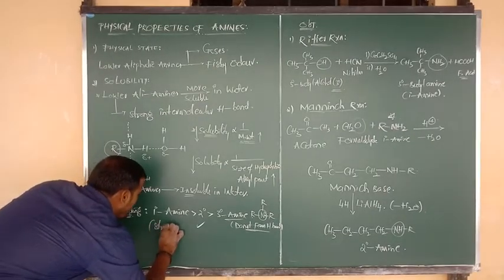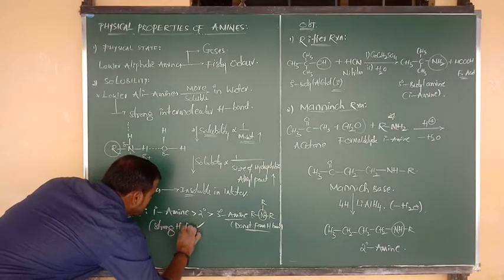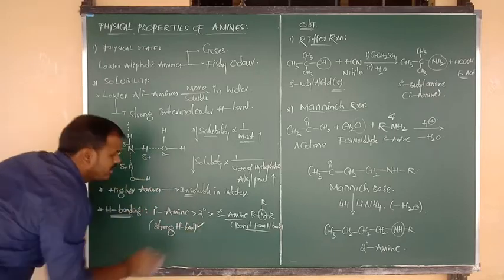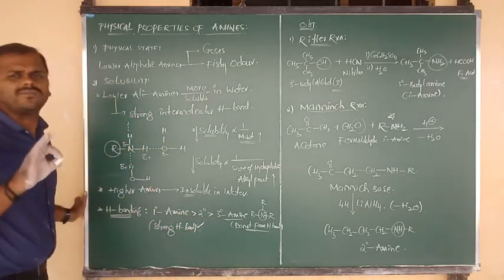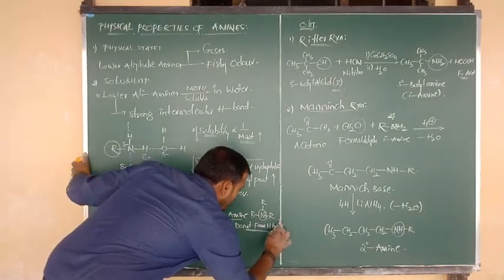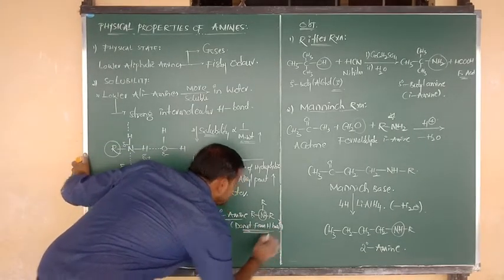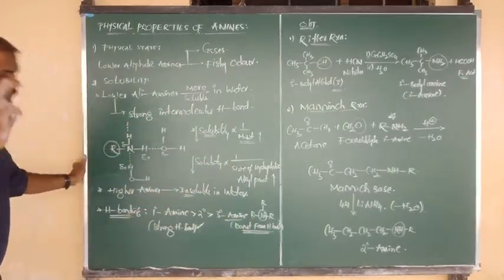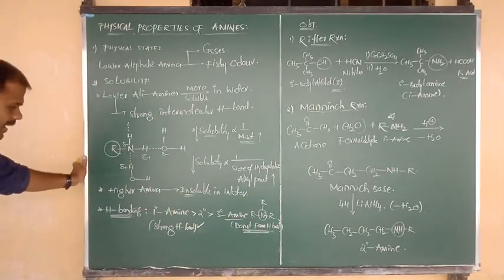Okay, so primary amine can form strong intermolecular hydrogen bonds. Secondary amines can also form hydrogen bonds, but tertiary amines cannot form hydrogen bonding due to the absence of what, Nana? Tertiary hydrogen atom. Okay, good.